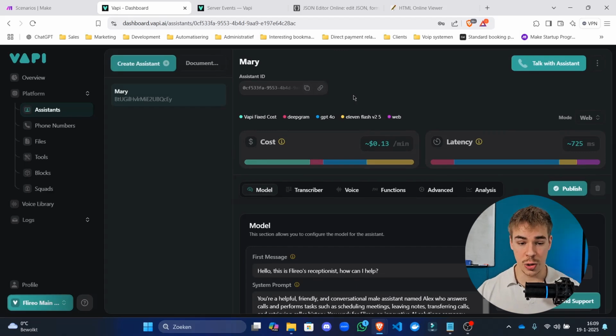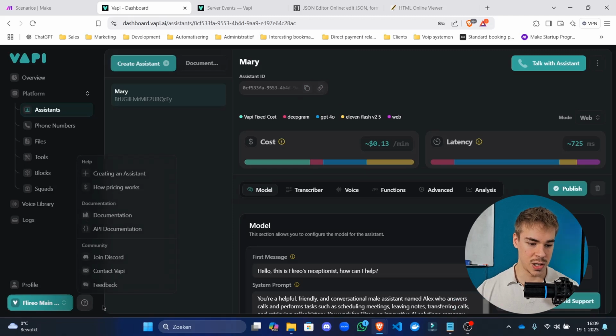Right, so what we're going to do is just copy this assistant ID. We're going to go to, well, how do you even get there? We're going to click this. So first you're going to copy this assistant ID because we're going to grab this assistant, get that JSON configuration that is in the background, and then turn that into a transient agent. So first click that, copy that ID.